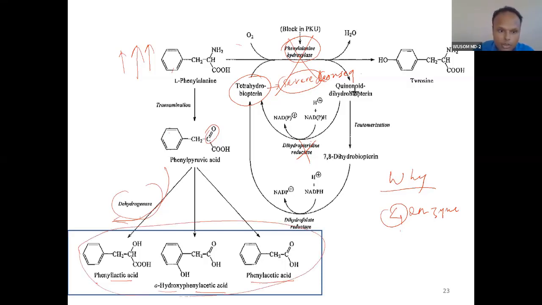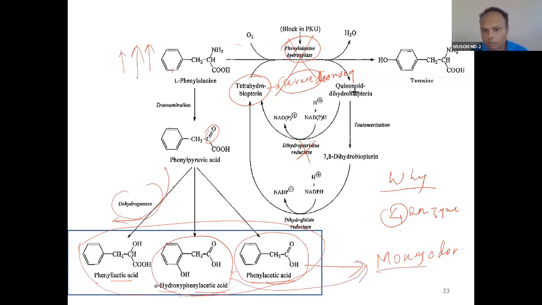Remember the 3 phenyl ketones: phenyl lactic acid, hydroxyphenyl acetic acid, and phenyl acetic acid. The phenyl acetate, especially hydroxyphenyl acetate, is responsible for the mousy or musty odor of urine. You understood now?